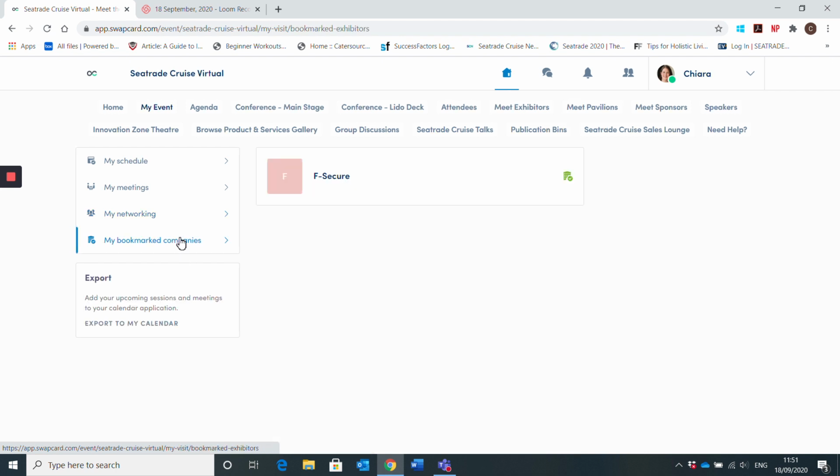Then this part here is another important one, and it's My Bookmarked Companies. Those are all the exhibitors. Once you start scanning through the exhibitors, the easiest way for you to organize yourself is to click, and I'll show you which button to click, to add them to this list. Then it's just easier for you at the end, rather than constantly having to go through the same exhibitor list.